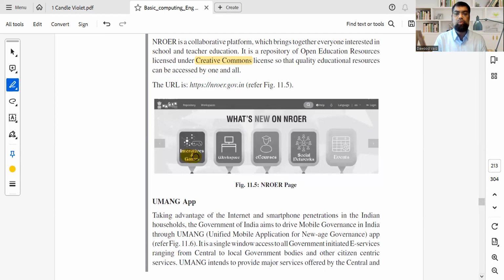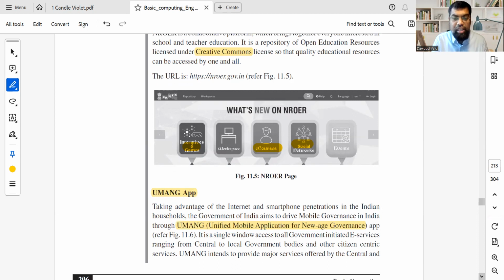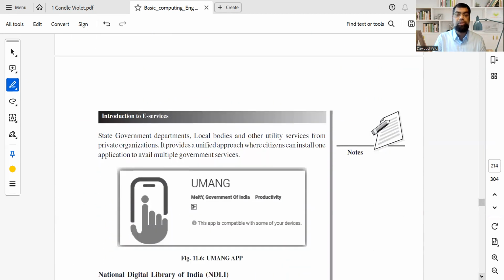Well, there are interactive games, there's workplace, e-courses, social networks, not Facebook, don't worry, but this is it. There's another app called Umang. And the reason I'm recording is just you have to run through it, you have to memorize it, and it's not difficult. You use it. Umang. Umang is a Unified Mobile Application for New-age Governance. Under the Digital India scheme and Startup India scheme started by PMO, Prime Minister's Office, it is one window to access all government related schemes. That is Umang. Umang means hope in English, and it is giving hope to a lot of startup entrepreneurs.